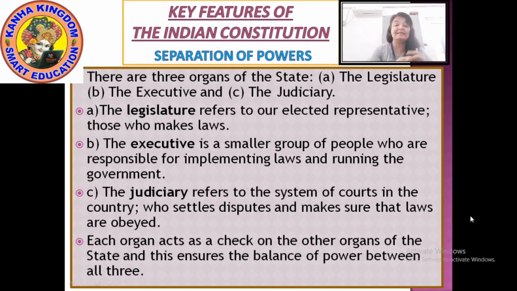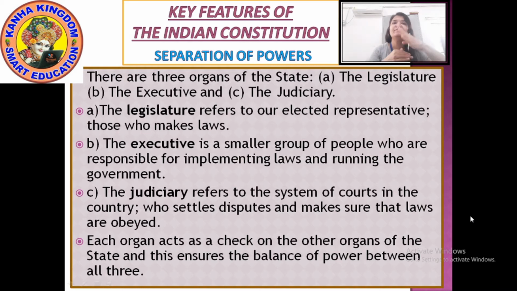So here it is said that each organ acts as a check on the other organ of the state. And why is it being done? To ensure the balance of power between all the three.